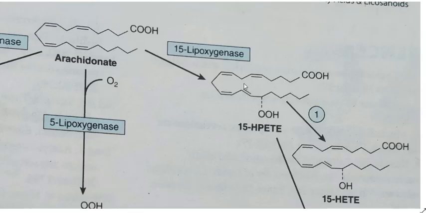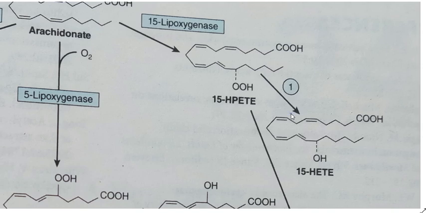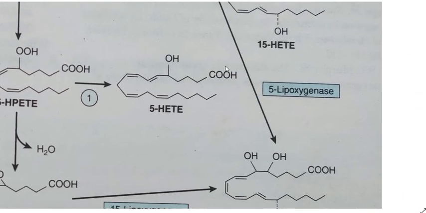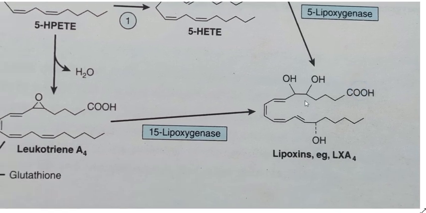The difference between lipoxin formation and leukotriene formation is on the basis of the enzyme. In lipoxin formation, there is a 15-lipoxygenase enzyme that results in formation of hydroperoxy on the 15 carbon rather than carbon number 5. So as a result, 15-HPETE will form. There will be some other enzyme, 5-lipoxygenase, and the overall structure that results in lipoxin formation consists of hydroxyl groups on carbon number 5, 6 and 15 as well. So this is the simplest difference of lipoxins.